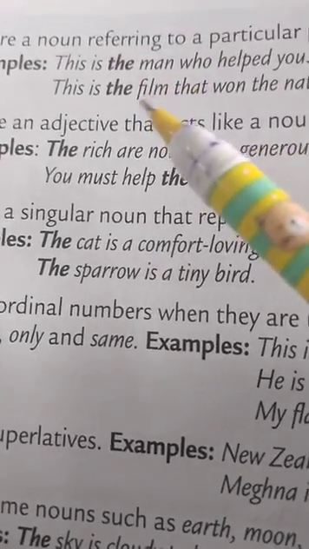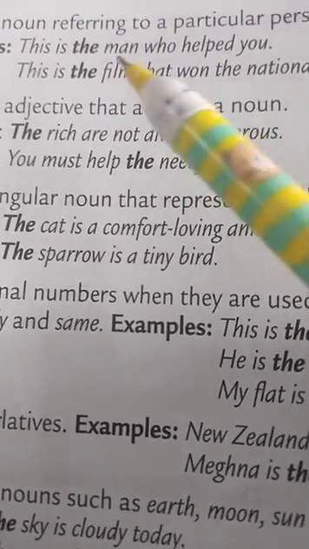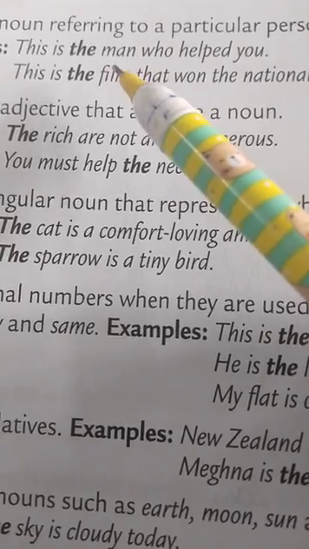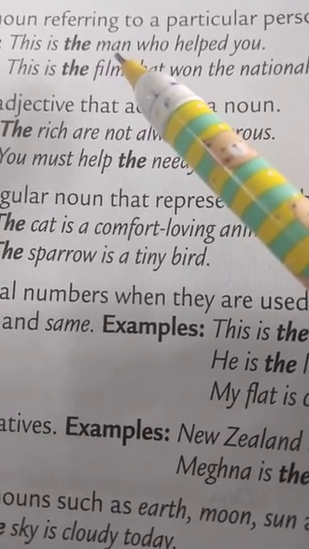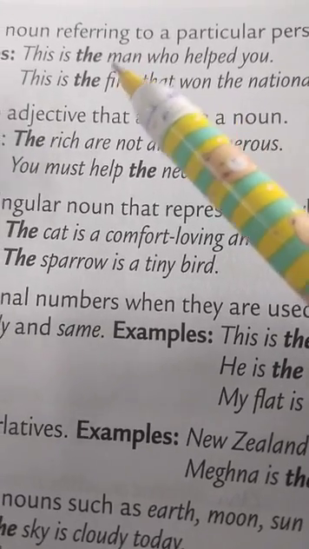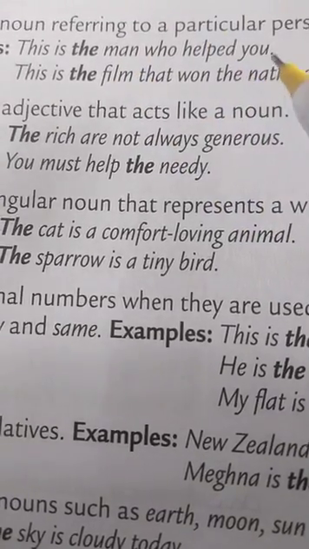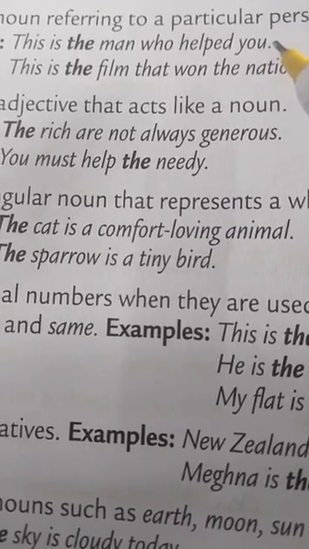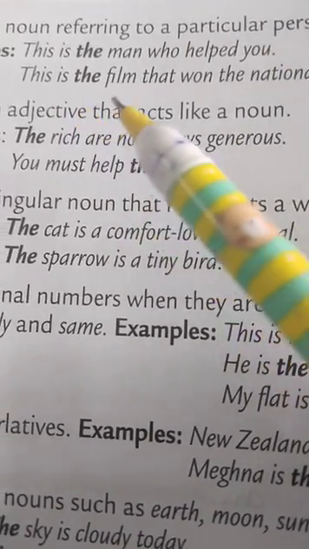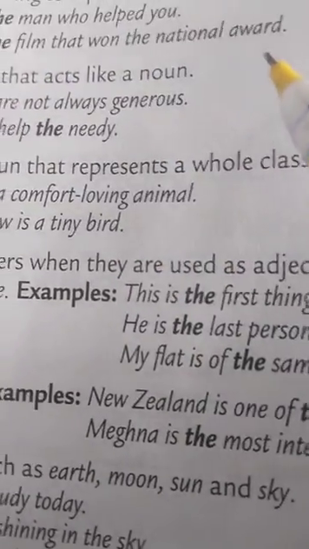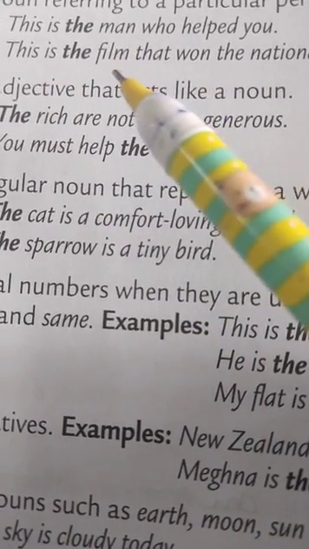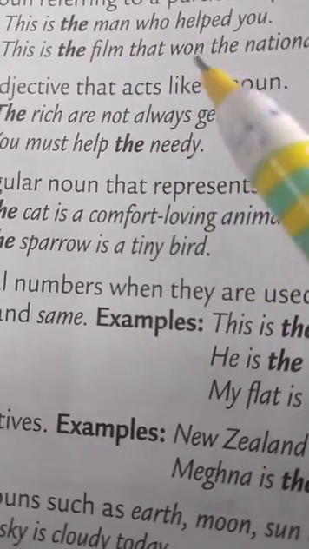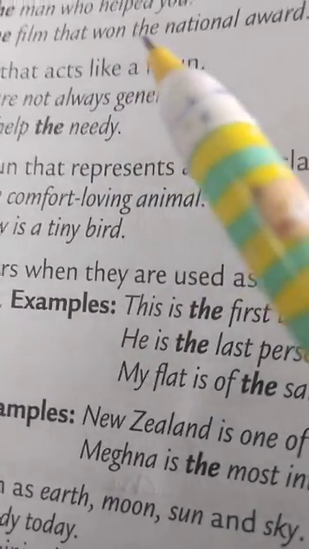For example, this is the man who helped you. Now here we have used article the before the noun man, because we are referring to a particular man who helped us. Okay, this is the film that won the national award. Now we have used article the before the noun film, because we are referring to a particular film that won the national award.